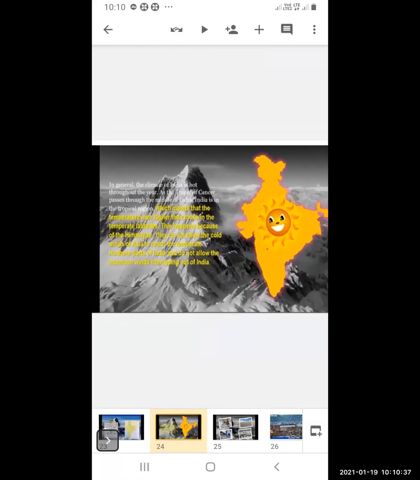In general, the climate of India is hot throughout the year. As the Tropic of Cancer passes through the middle of India, it is in the tropical region, which means that the temperatures are higher than those in the temperate latitudes.